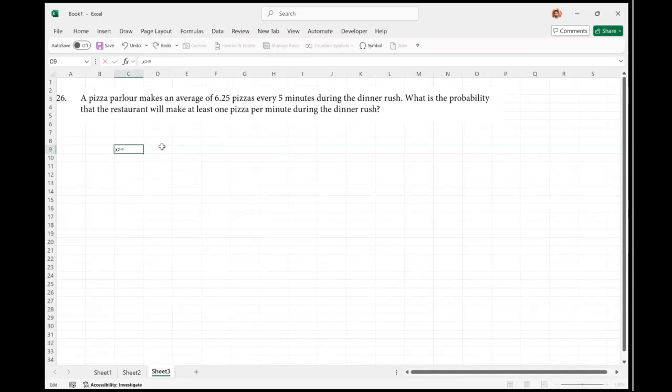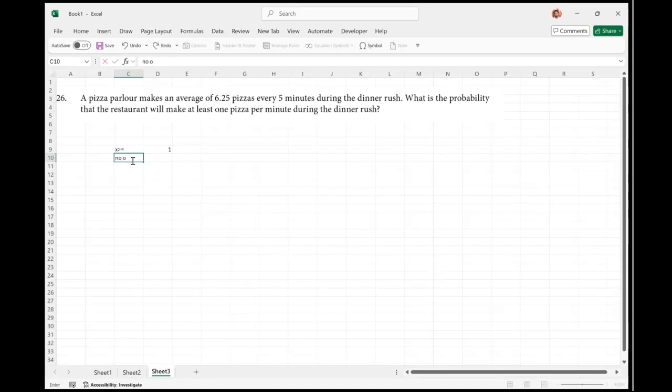And a pizza parlor makes 6.25 pizzas every 5 minutes. What is the probability that the restaurant will make at least one pizza per minute? So what is the average value I'm going to take? Mean value or lambda, you can say. So that value will be equal to, if this many pizzas in 5 minutes, so how many pizzas in 1 minute?